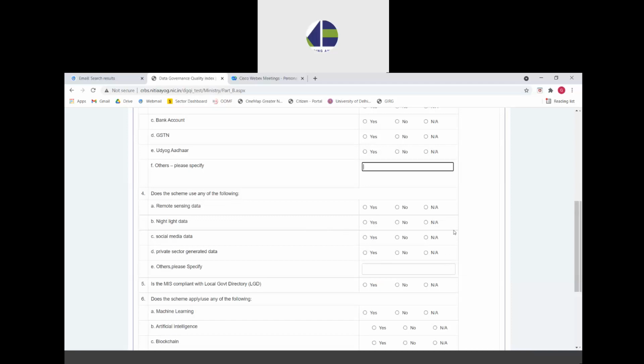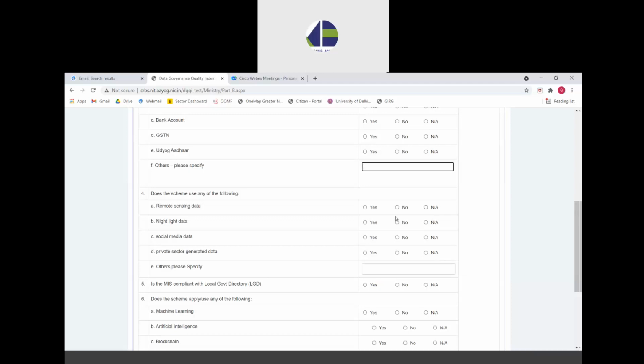Not applicable, again, please only select if that particular kind of data is not at all relevant for the scheme to be collected. So if you feel that remote sensing data collection will nowhere help the scheme implementation, only then select not applicable.